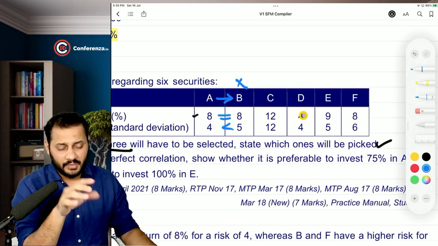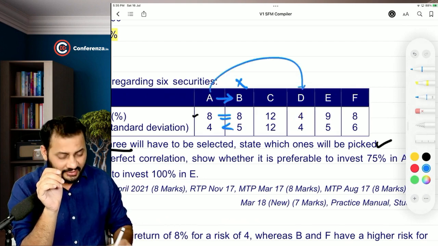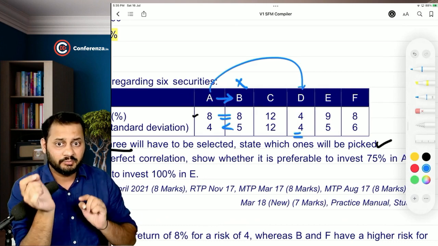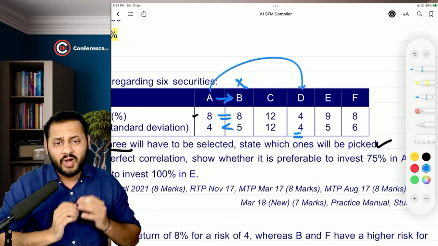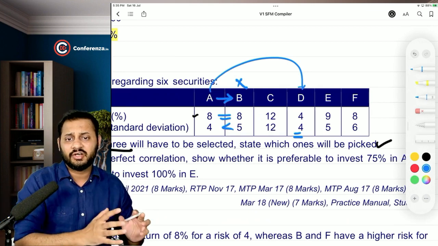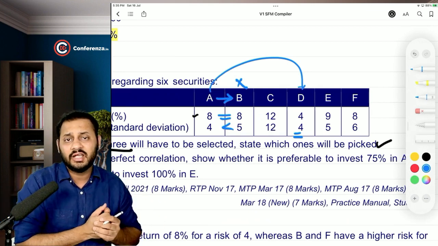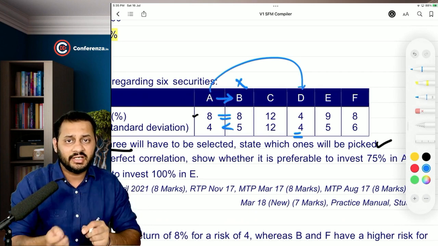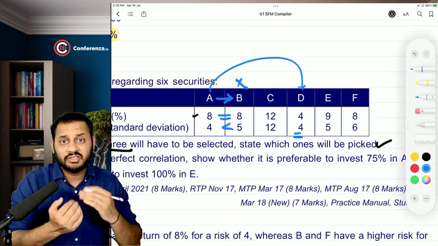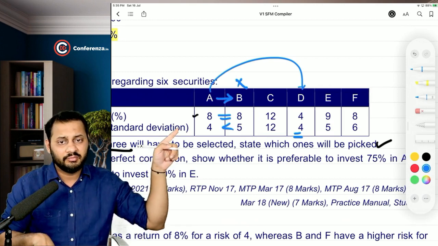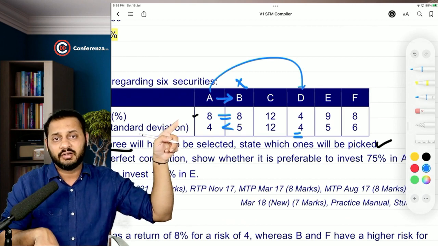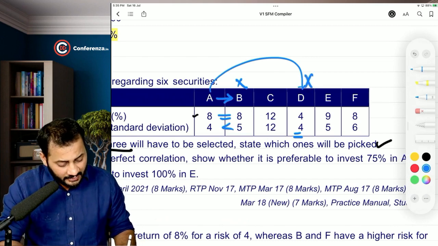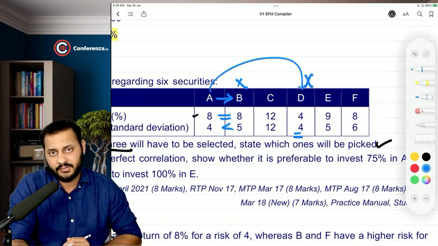Now comes D. If you compare A with D, you can clearly see that the risk in D is same as A, but the return is lower. So why would you invest in such a security where the risk is same and the return is less? Instead, all the investors of D are suggested to invest in A because they will get higher return with the same level of risk. 4 is the same risk and 8% is the higher return. So in this case, security A is dominating security D and D will always get eliminated.